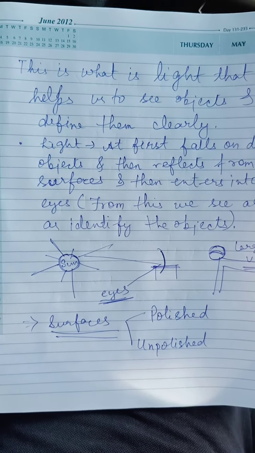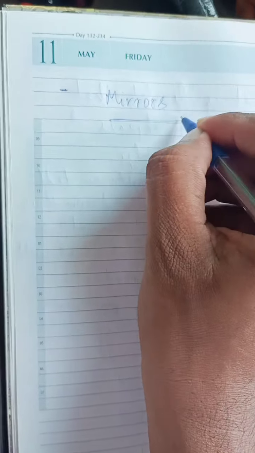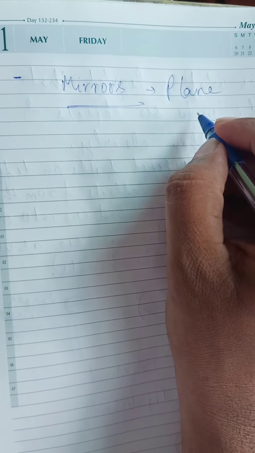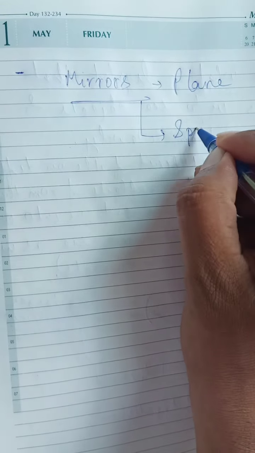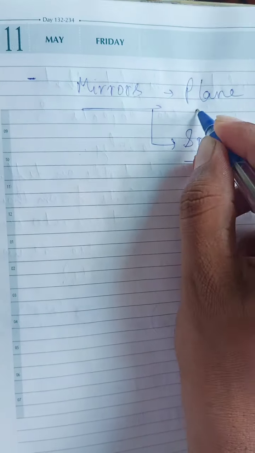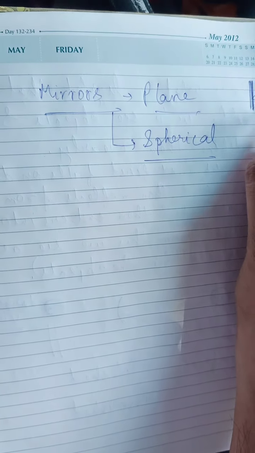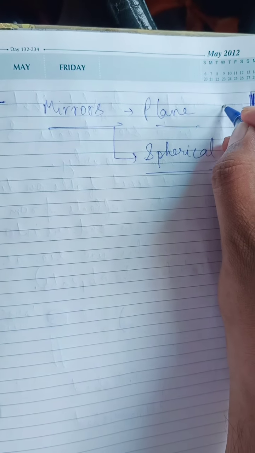In the same way we will talk about the mirrors. Mirrors are mainly categorized into two types: plane mirrors and spherical mirrors. Already I have told you which type of mirrors reflect. If we take a mirror and paint it on one side, then the light will not pass through it.